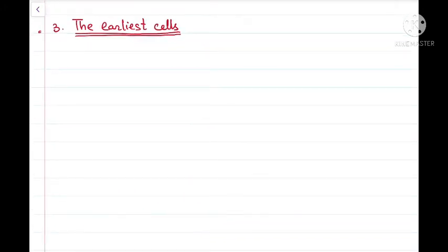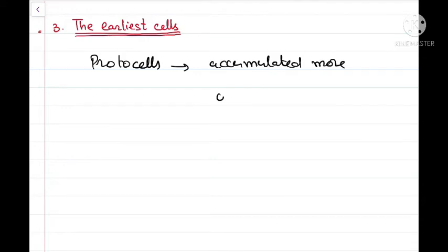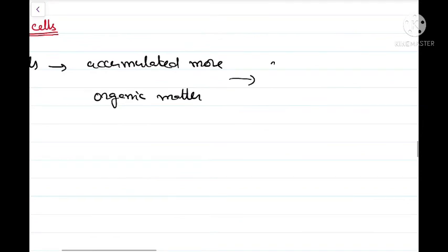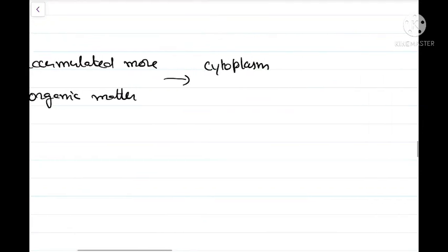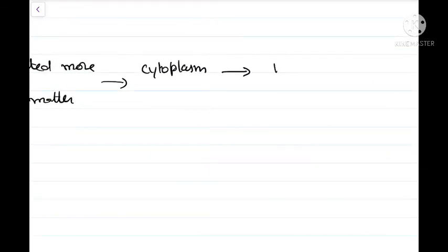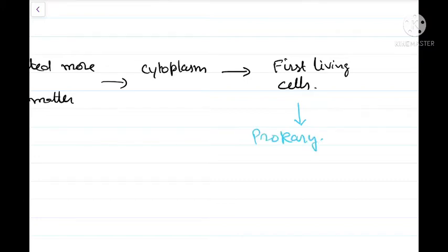Then these protocells or eubionts led to the formation of the earliest cells or the first living cells. Now, how were these first living cells formed? They were formed when the protocells accumulated more and more organic matter. In other words, they were accumulating the cytoplasm or the living matter or the machinery to form the first living cells. So first living cells were the prokaryotes.